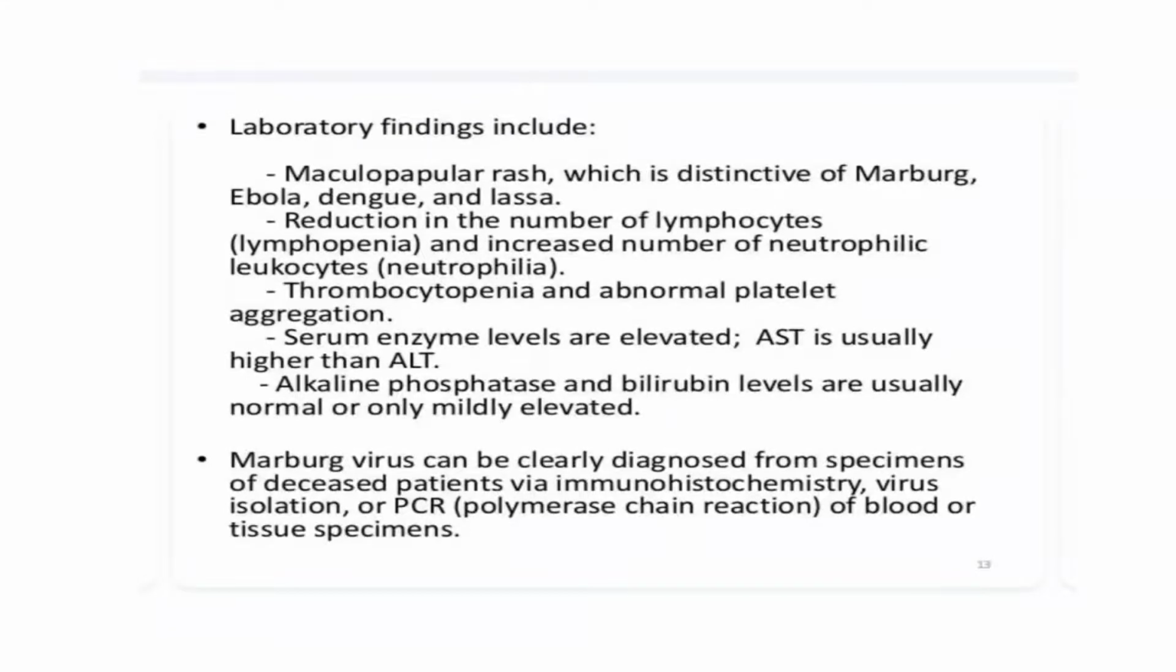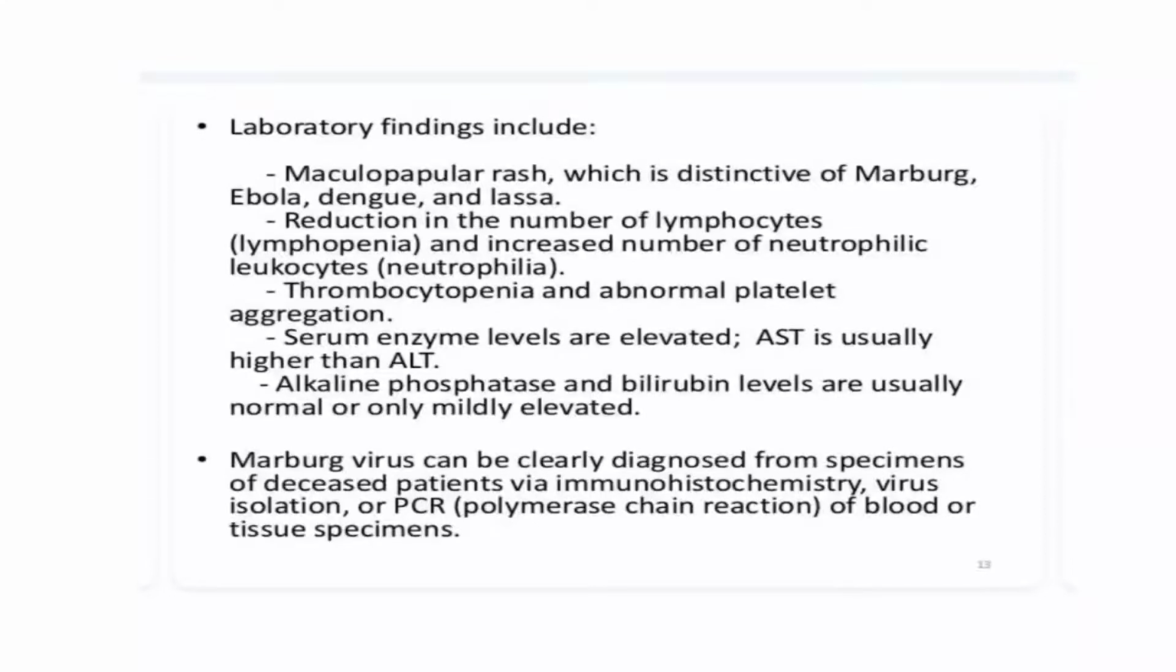Now talking about the laboratory findings, which include maculopapular rash, which is distinctive of Marburg, Ebola, dengue, and Lassa. Reduction in the number of lymphocytes, lymphopenia, and increased number of neutrophilic leukocytes, which is neutrophilia. Thrombocytopenia and abnormal platelet aggregation.